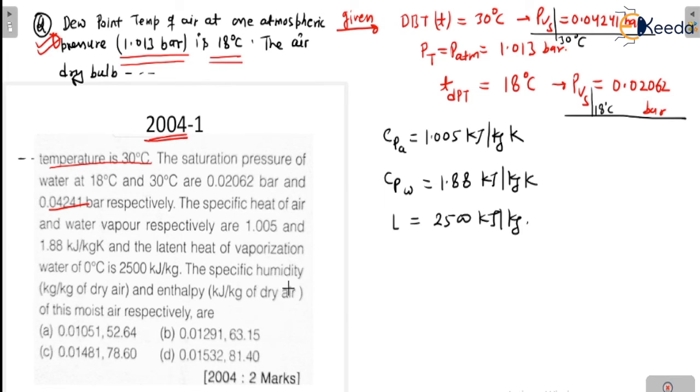After that, for this question you have to find the specific humidity, this omega value, and you have to find this enthalpy value. For this question you have to find these two data.